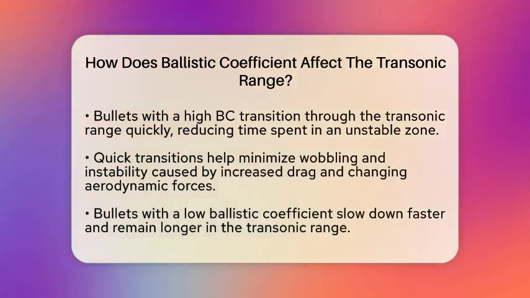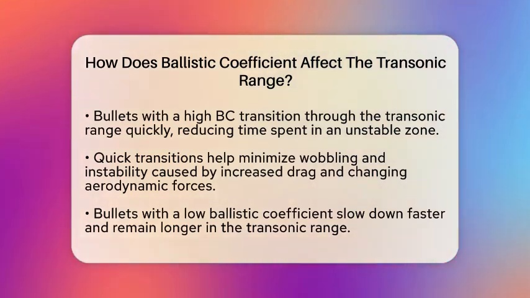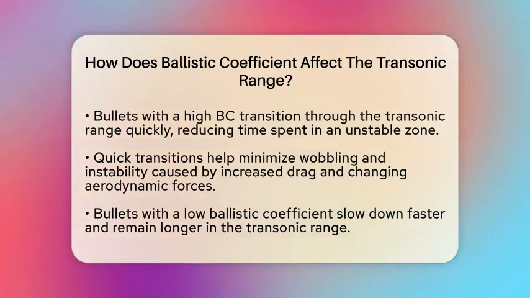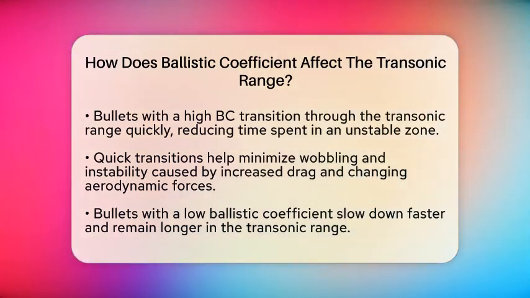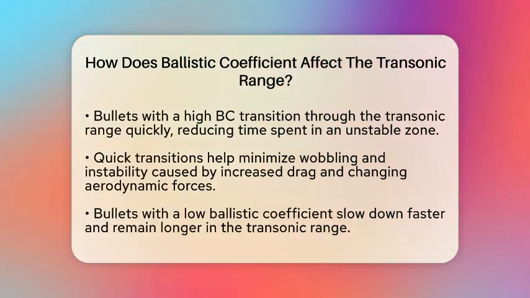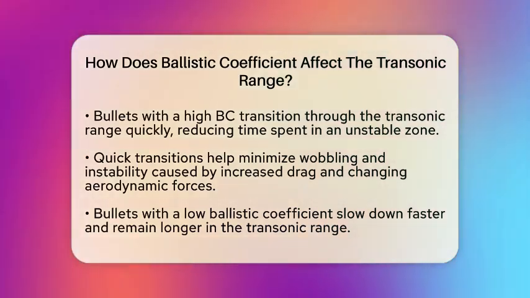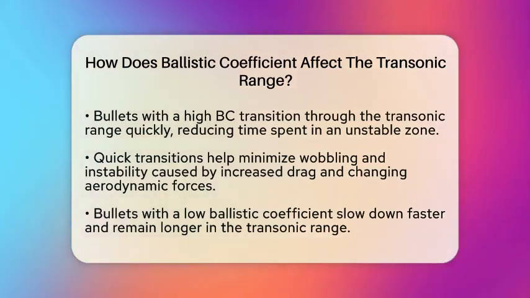So, how does the ballistic coefficient come into play? Bullets with a high ballistic coefficient are designed to retain their velocity better. They pass through the transonic range more quickly, which means they spend less time in this unstable zone. This quick transition helps reduce the chances of wobbling or becoming unstable due to increased drag and shifting aerodynamic forces.